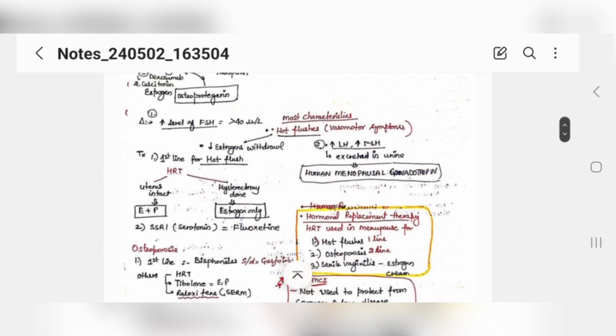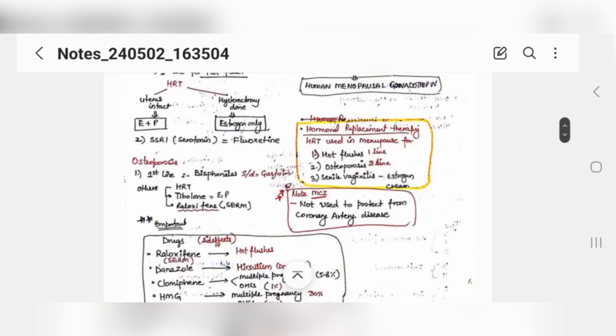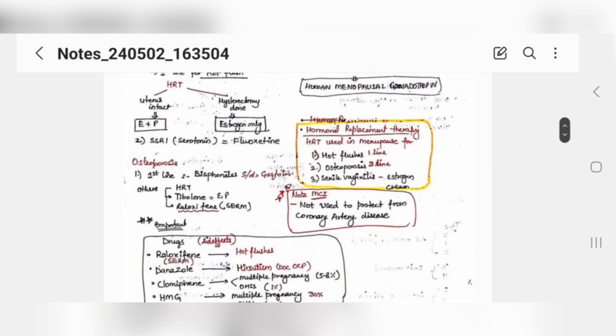Okay, the treatment for hot flushes is HRT, hormone replacement therapy. If a female has an intact uterus, then we give her estrogen plus progesterone pills. But if hysterectomy has been done, then we provide only estrogen. We will also provide SSRIs, like fluoxetine, in such cases. Now see hormone replacement therapy. We use it in menopause for hot flushes, first line of treatment for osteoporosis also, and for senile vaginitis we provide estrogen creams to the female patient.